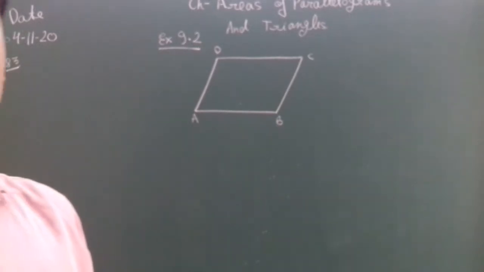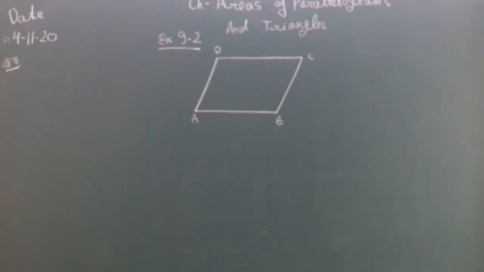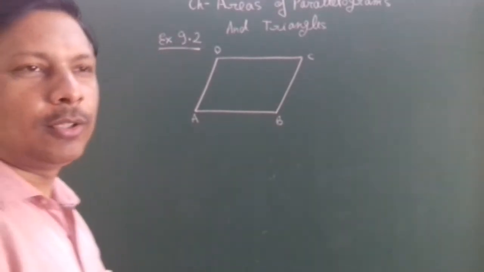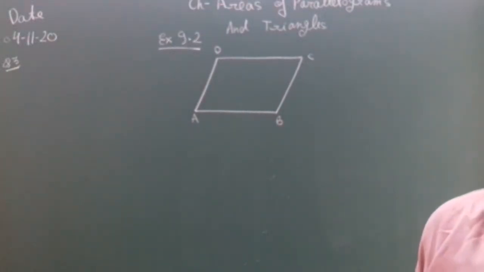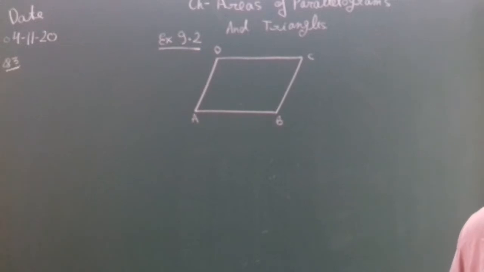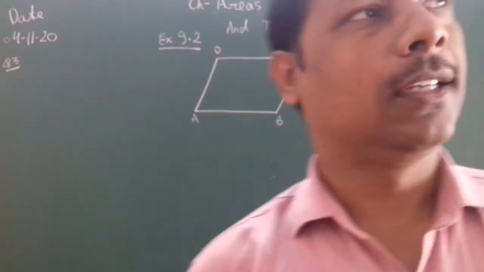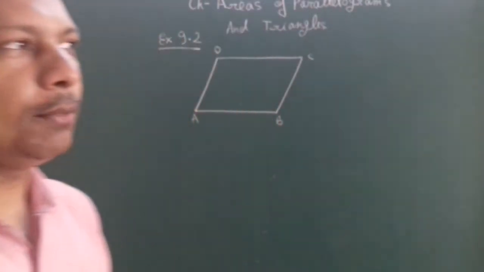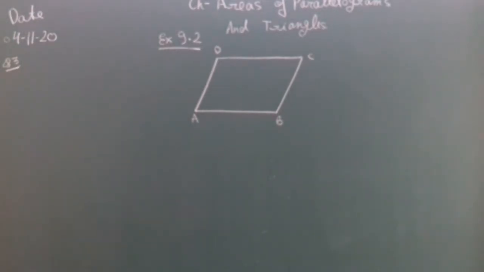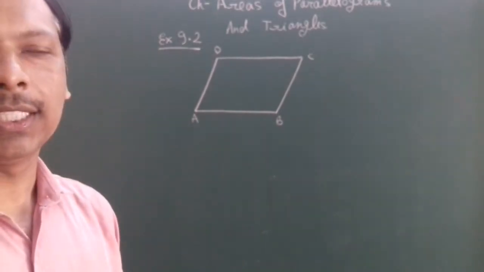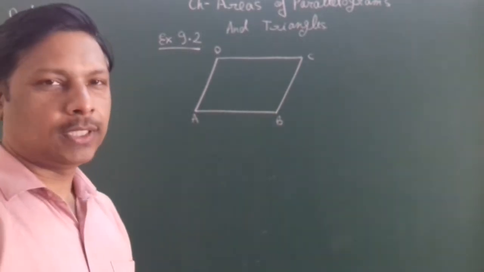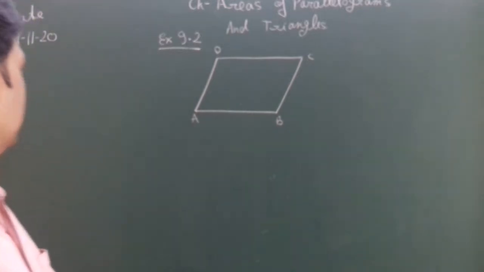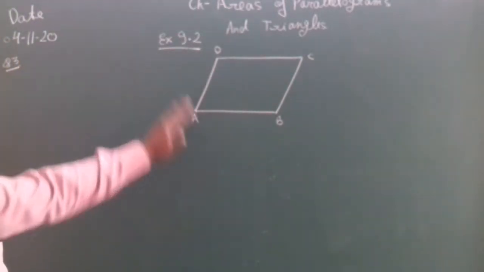Today we will start exercise number 9.2 of the same chapter, area of parallelograms and triangles. In our previous Zoom classes, we have discussed the theorem that parallelograms formed on the same base and between the same parallels have equal area. And one more theorem is there: if a parallelogram and a triangle are formed on the same base and between the same parallels, then the area of the triangle is equal to half of the area of the parallelogram. So in the same series, today we will start question number 3 of exercise 9.2.